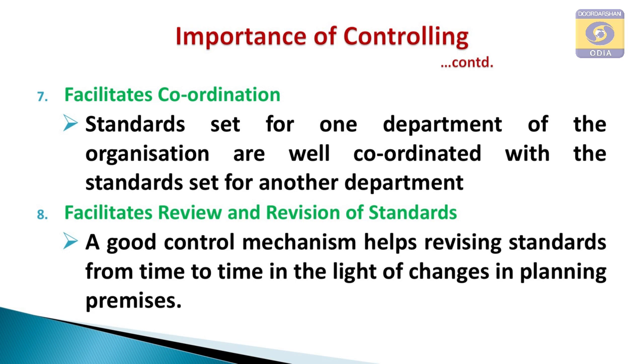Sometimes the standard may be fixed at a very high level, which is very difficult to reach even by highly efficient workers. Suppose our standard output per day is fixed at 20 units, but most of the workers, 95% of workers, fail to reach the standard, they fall below 20%.